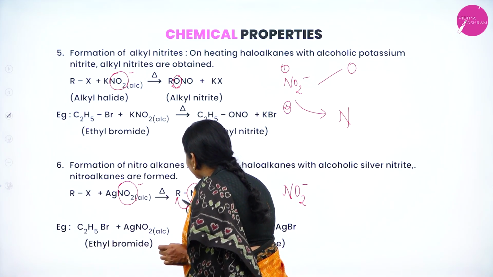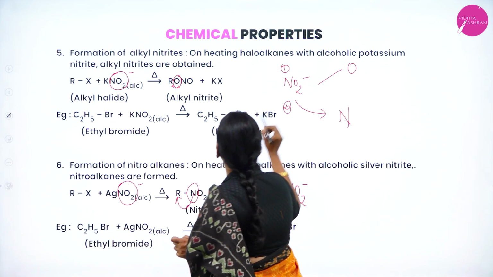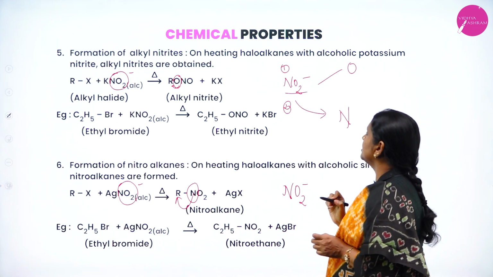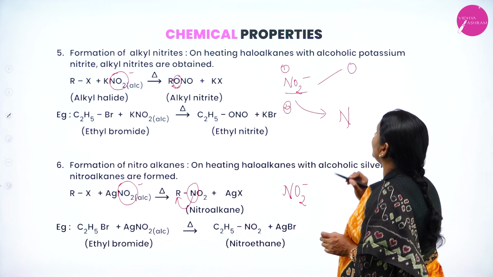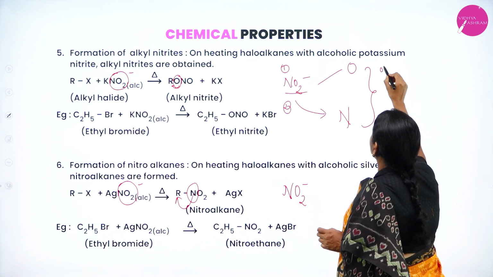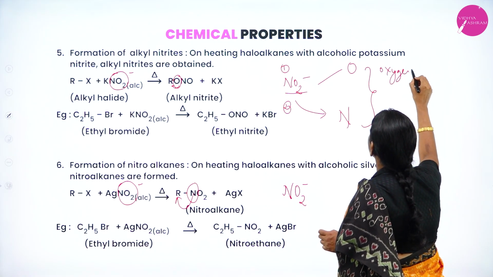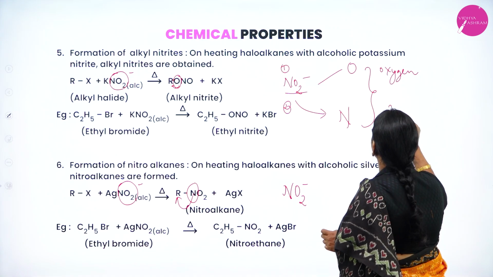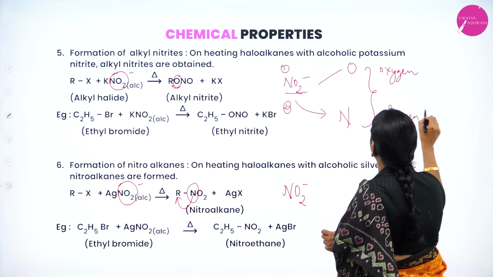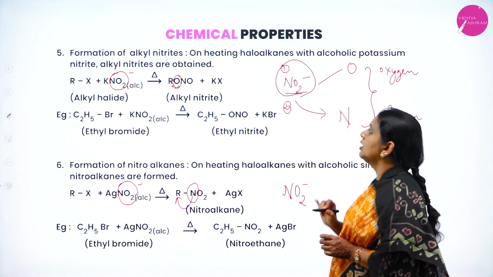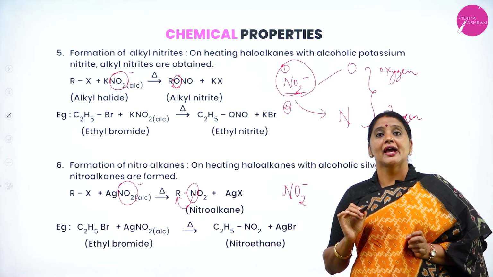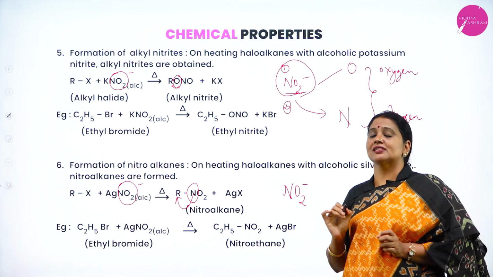Here nitrogen attacks carbon. Therefore, the nucleophile is NO2 minus, but the nucleophilic center is different: one attacks through the oxygen atom, the next through nitrogen. Therefore, NO2 minus is also a very beautiful example of an ambidentate nucleophile.